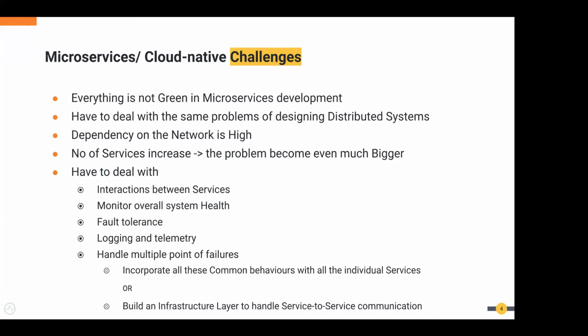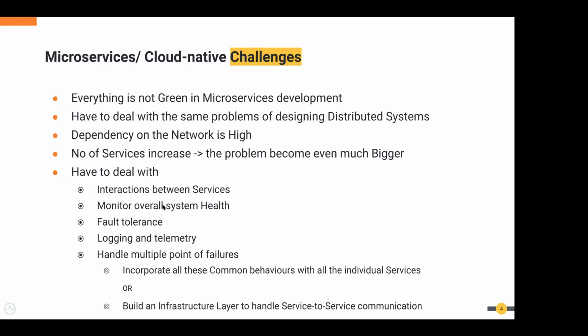This introduces additional pain points. As developers, we have to deal with interaction between services, monitoring overall system health, fault tolerance, logging and telemetry, and handling multiple points of failure. These are common problems in designing distributed systems.